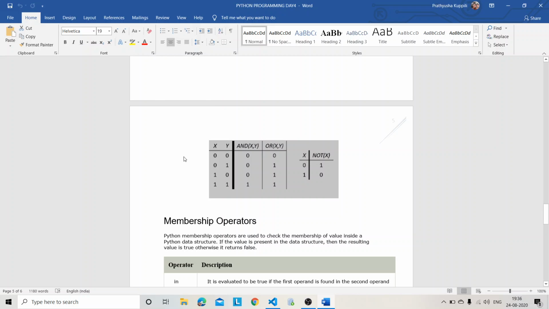In AND operation, what should be there? Both the values should be true, then only the output will be true. Like this, these both are the inputs. If both the inputs are true, then the output is true, else it is false. Logical OR operation, if any one of the inputs is true, then the output is true. I hope you got it. And NOT operation, not means negation. For example, if you say yes, the other will say no. If you say no, he will say yes. Same thing applies here. This is known as logical operators.